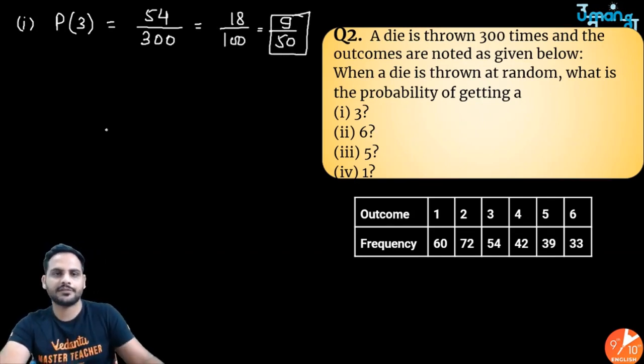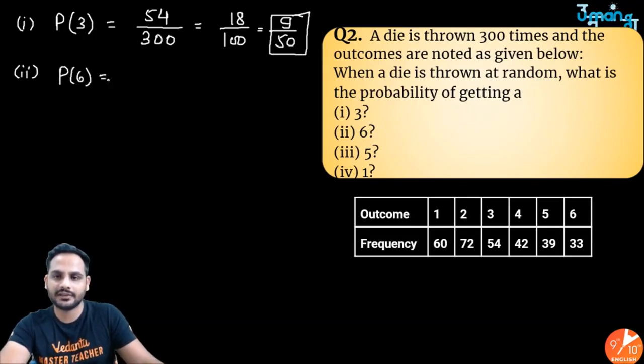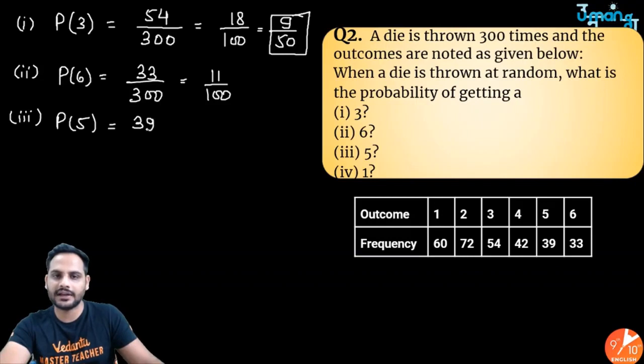Got it? Next part, dekho beta, next part. Probability of getting a 6 will be equal to, we have got 6 33 times out of total 300 times. So that will be 11 by 100. Probability of getting a 5. So 5 we have got 39 times.